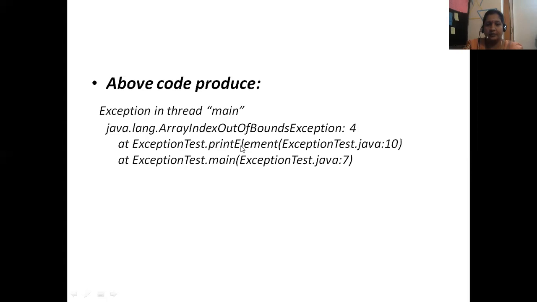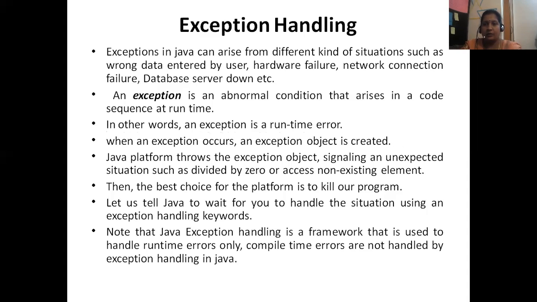So we have discussed what is runtime error, how the runtime error will be shown. Now we will discuss what is exception handling and important points to remember about exception handling. An exception is an abnormal condition which interrupts your program or stops your program execution. So exception in Java can arise from different kinds of situations such as wrong data entered by user, hardware failure, network connection failure, database server down, etc.